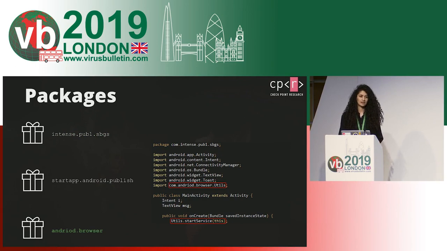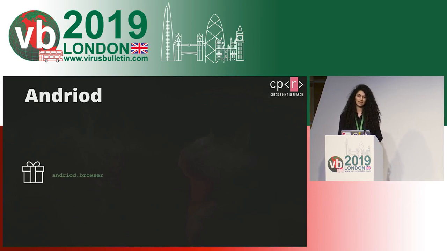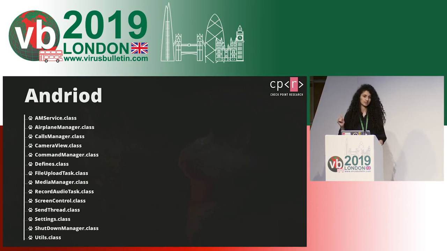First off, you might see that its name has a typo. It says com.andriod.browser instead of Android. We can see some of the classes, or we'll take a look into some of the classes that this Andriod package contained, because this was the more interesting part of the app.